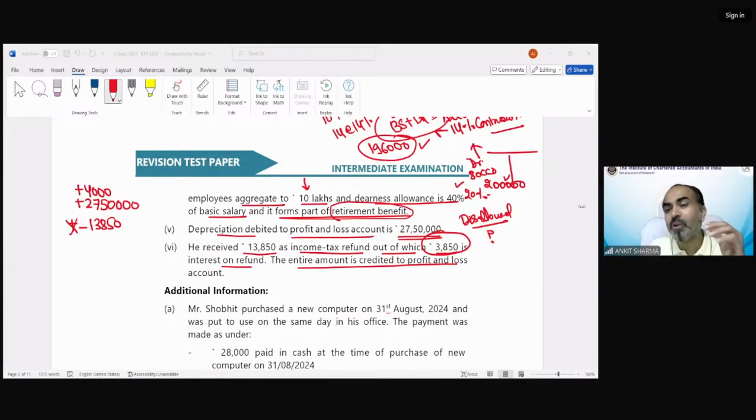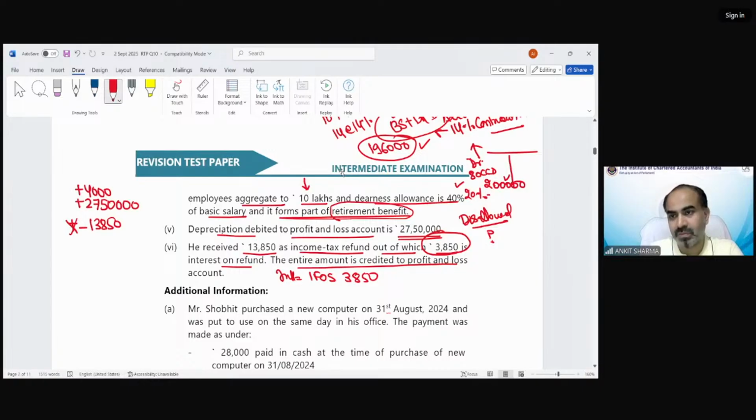So it is going to be reduced, because that's an income part which is not my PGBP income; it is going to be income from other source. So this 13,850 is going to be reduced from PGBP. And of course, the interest part is going to be shown under income from other source. That was, I guess, 3,850. How much is it? Yes, 3,850.